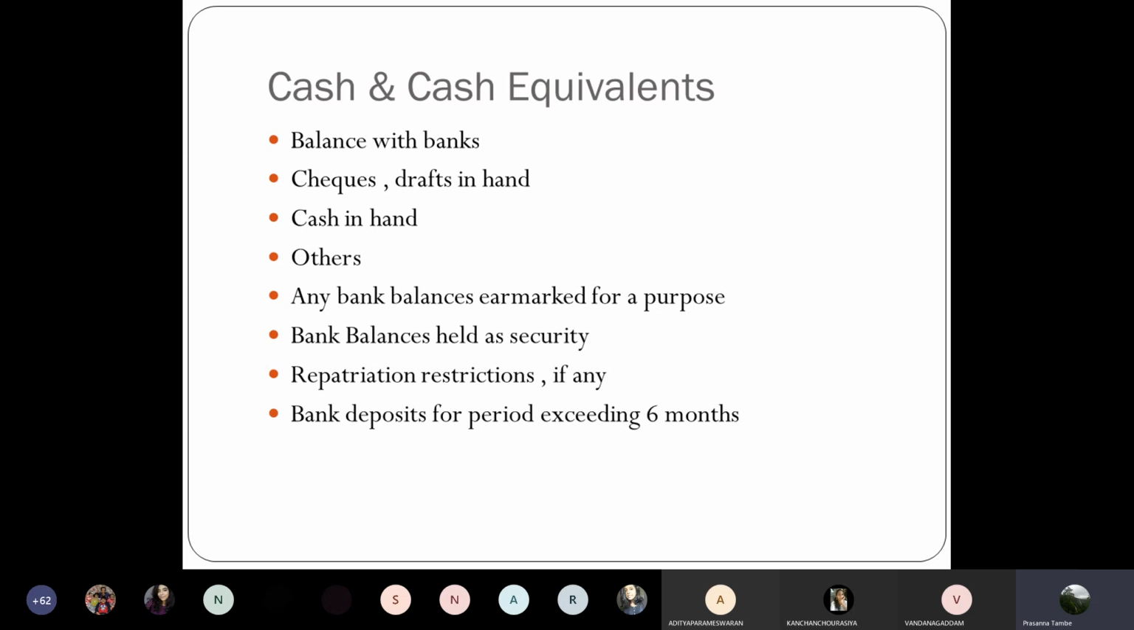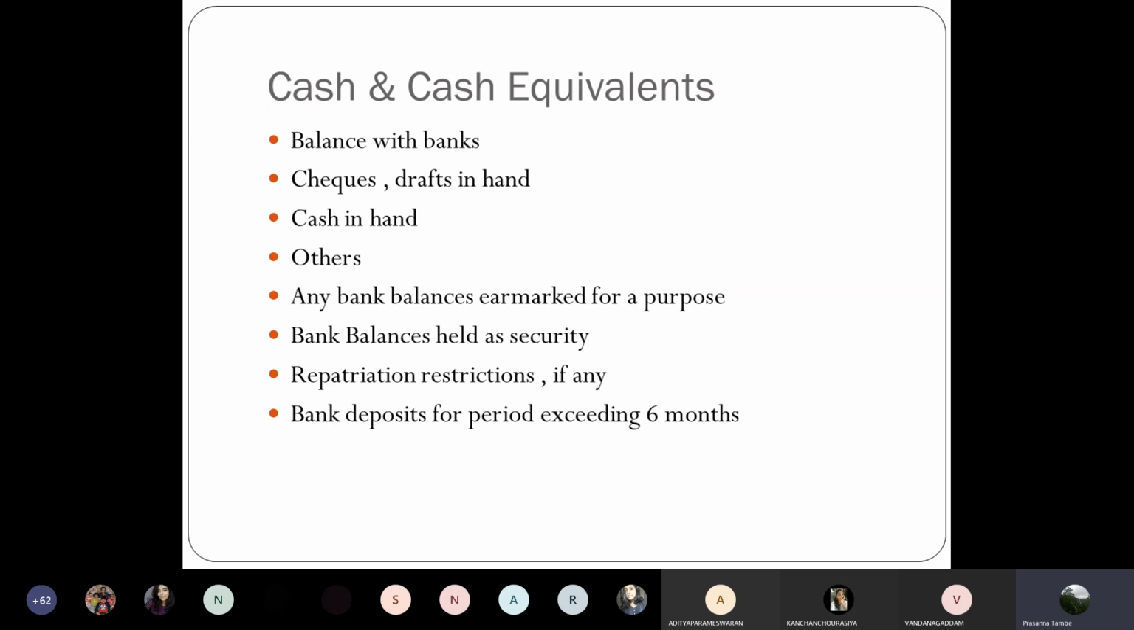So if any of your bank balances are subject to such repatriation restrictions, then you will have to provide that information under this particular head, because we will be showing those bank balances here, but along with this disclosure, it will have to be specified in the heading.